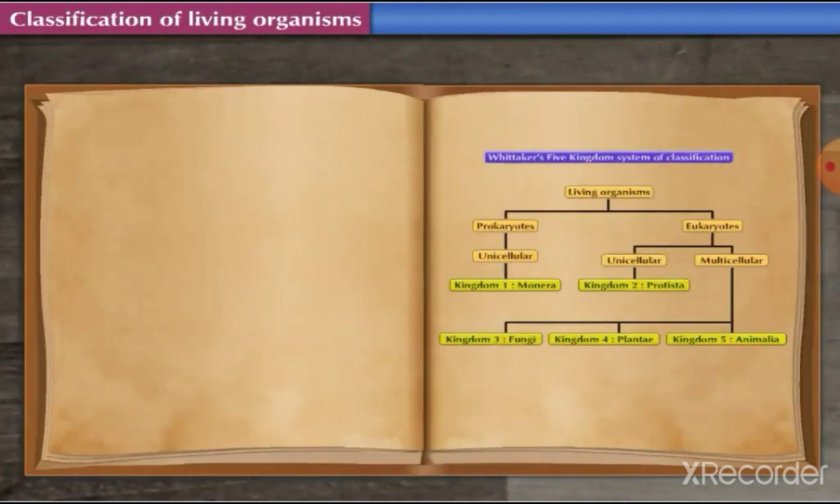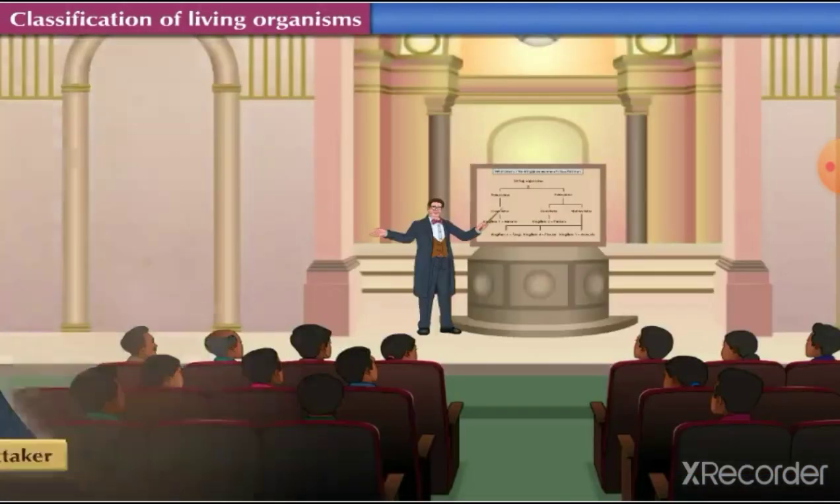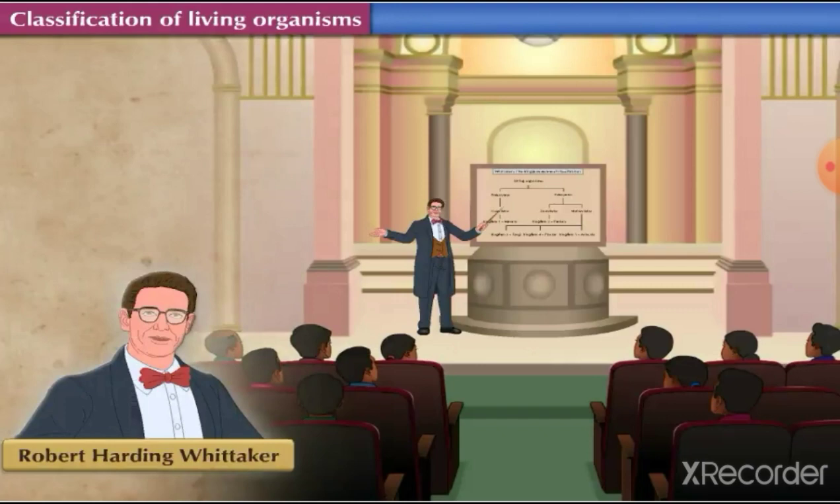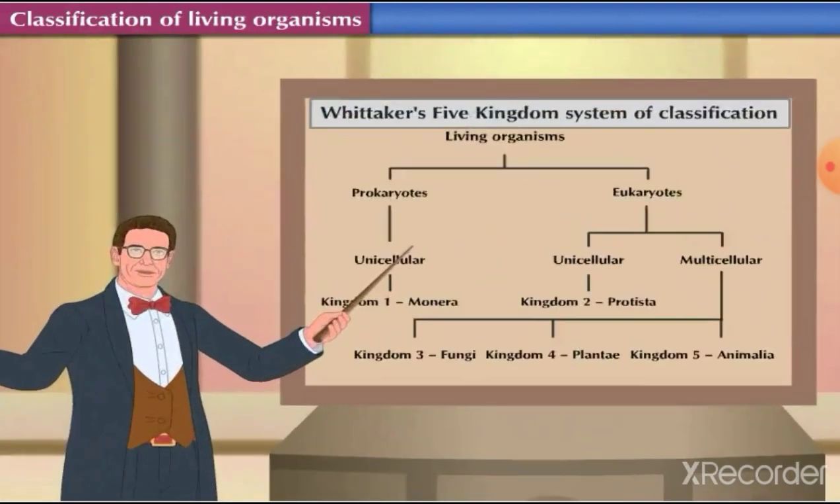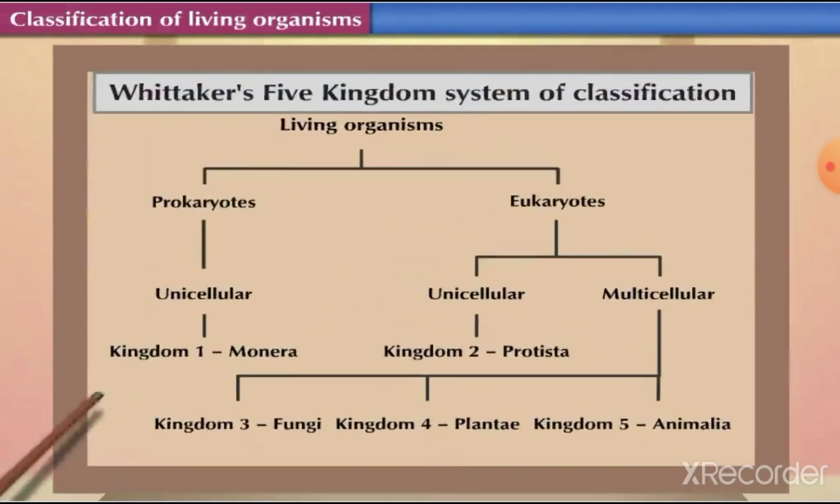After learning about how Whittaker's 5-kingdom system of classification was formed, this year we will study only about 3 kingdoms, that is, Kingdom Monera, Kingdom Protista, and Kingdom Fungi in detail. Kingdom 1, Monera.